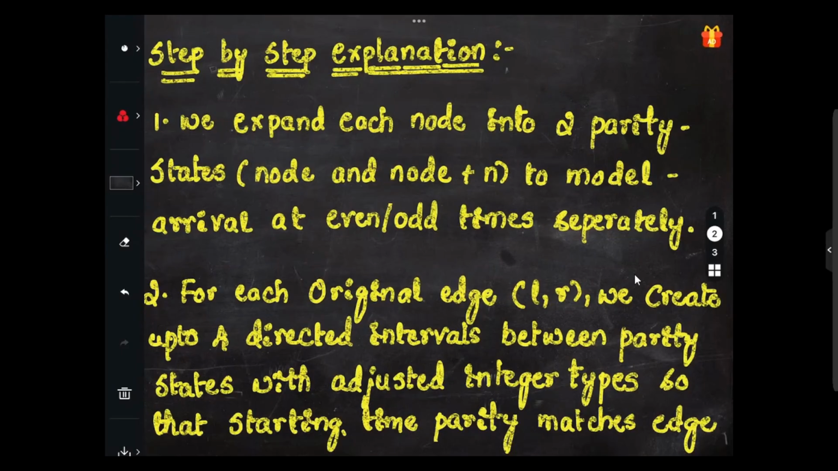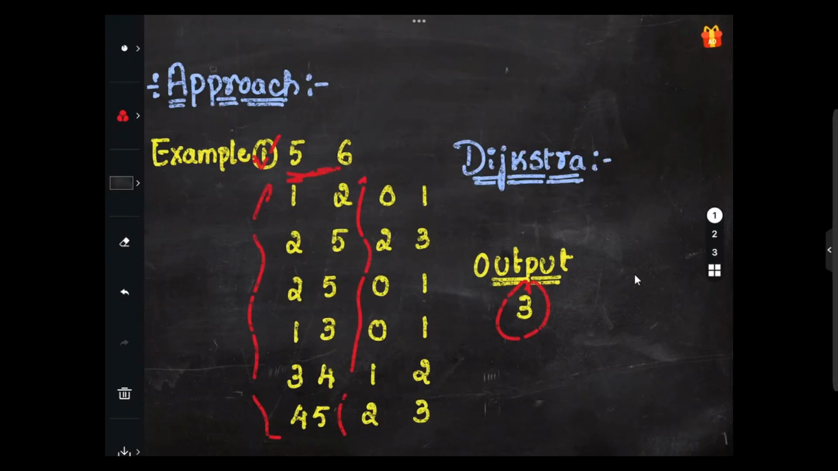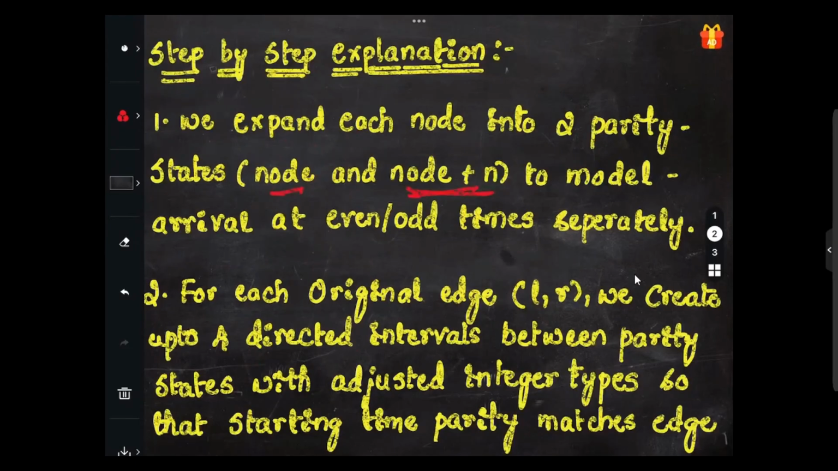So just remember this, we expand each node into 2 parity states, right? The first one is just the node, and the second one we can consider as node plus n. In our case, n is 5, we have been given n equals 5. Node and node plus n, so we model the arrival at even or odd times separately. That is the reason we'll be going with it.